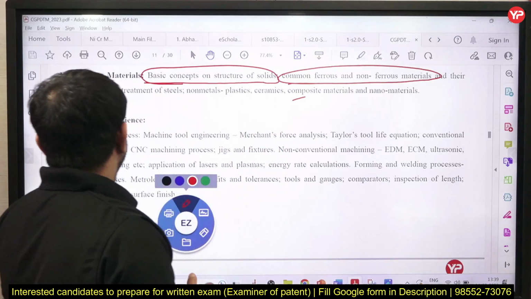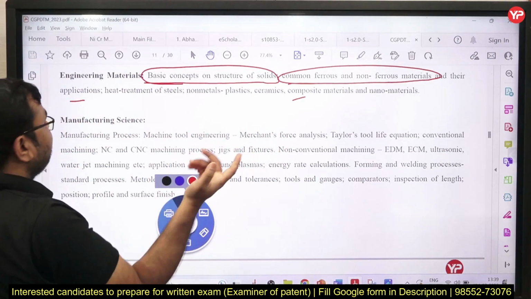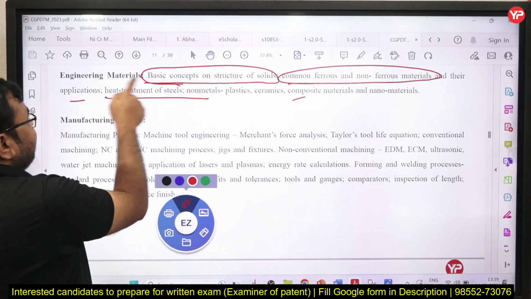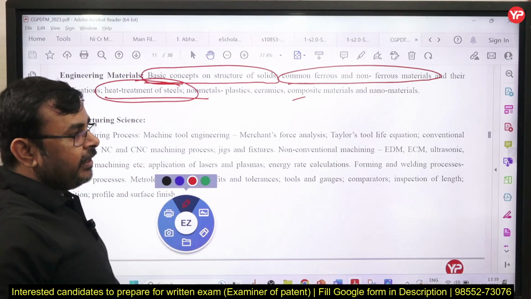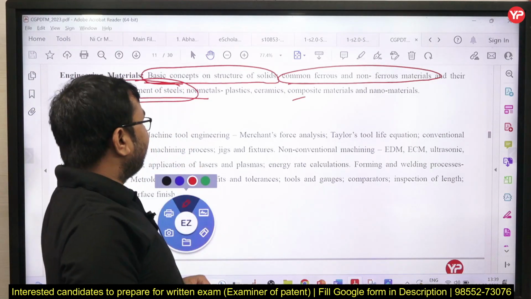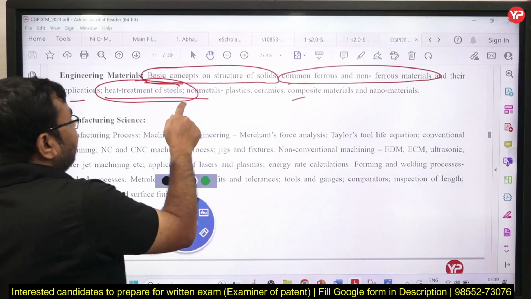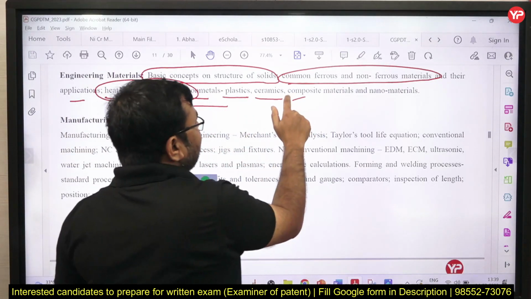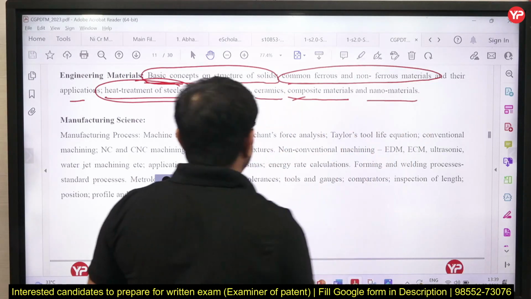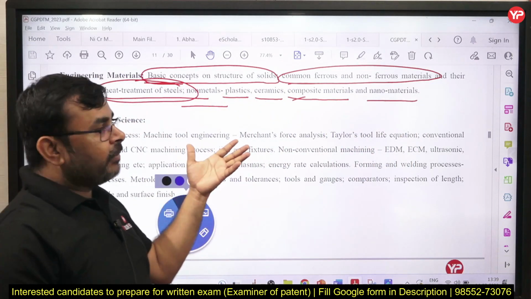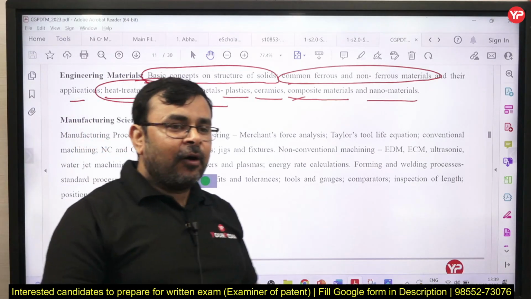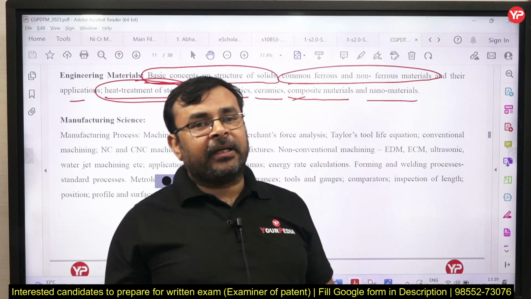And after that you can see their application, obviously I already told you. And then heat treatment of steel, heat treatment of steels only, and along with this we also study the TTT diagram. And the non-metals, similarly if I talk about plastics, ceramics, composite materials and nanomaterials, actually what are the materials we study in this, what are the applications, and how we make the component from these materials, correct.